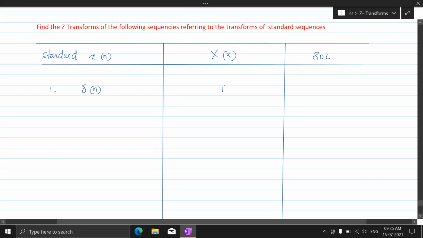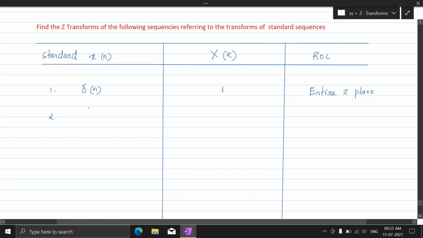And the ROC is the entire z plane, because there are no values of z which would make x of z 0, or make x of z infinity, because it is 1. That's why it's the entire z plane, no exception, neither z equal to 0 nor z equal to infinity. This is one such sequence.